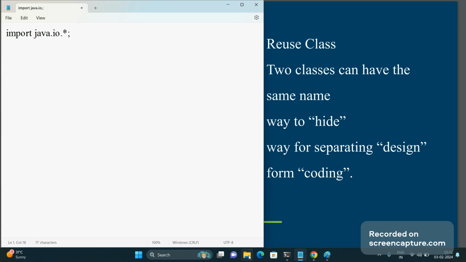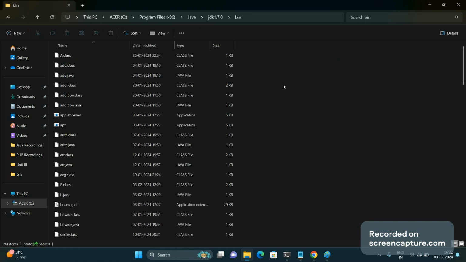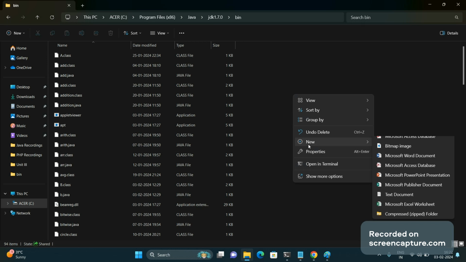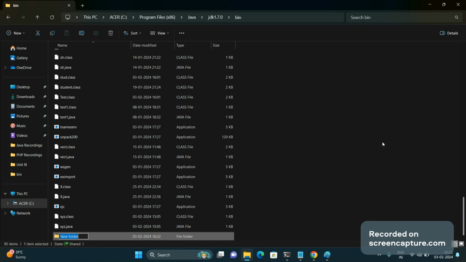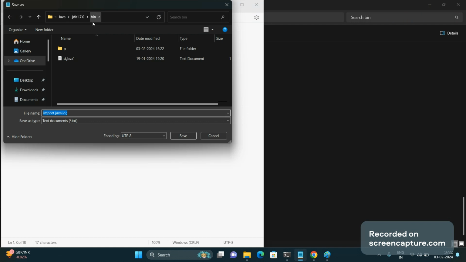So what will be the solution for that? Simply, in the bin directory, we can create one folder where I can save this file. In this bin I have created the P package.